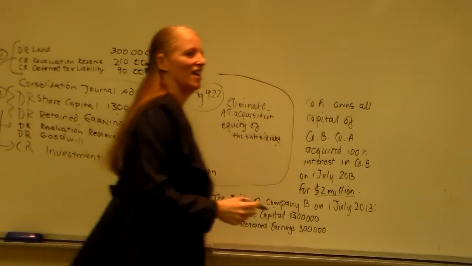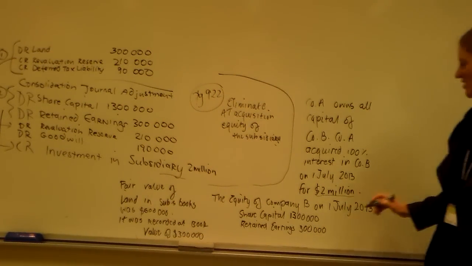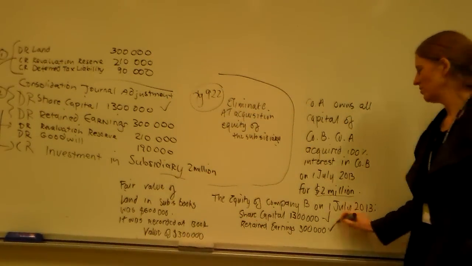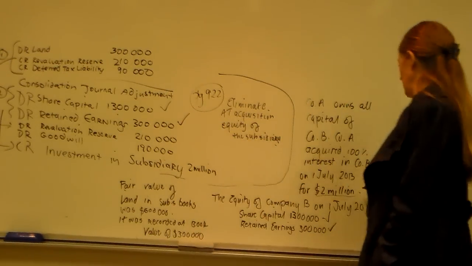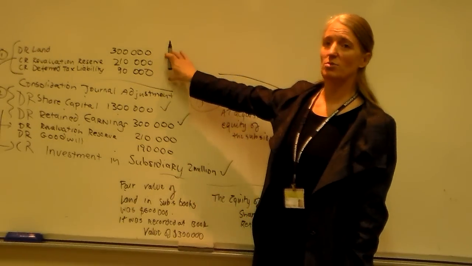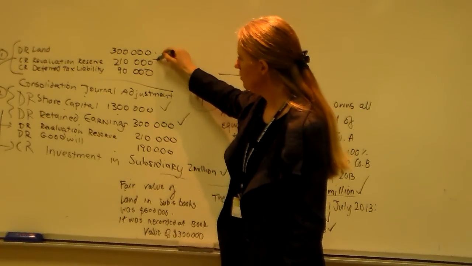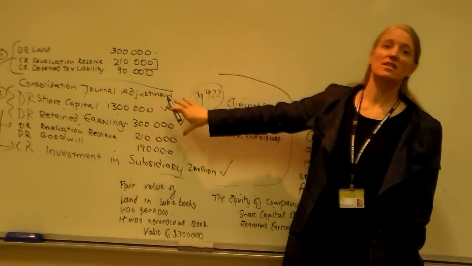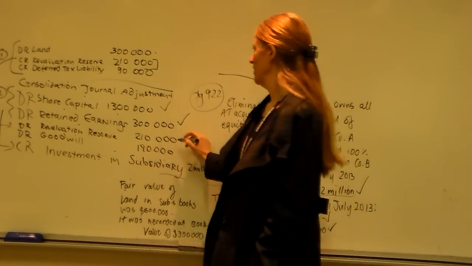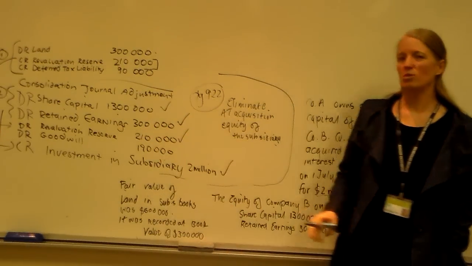Okay, let's put a bit of a spanner in the works now. So we're happy with that. We've got share capital 1.3, retained earnings 300, the investment 2 million. We've done this journal entry. We know that we had to revalue our land, and we don't take this figure, we take the equity figure, because we're only dealing with the subsidiary's equity at the day that we purchased those shares. So we take this figure and bring it down here. So now we've got the total subsidiary's equity.